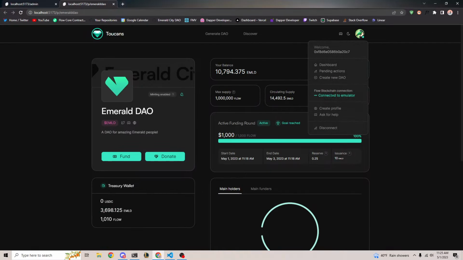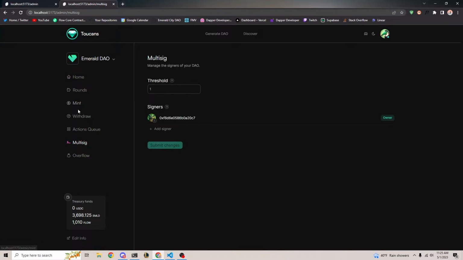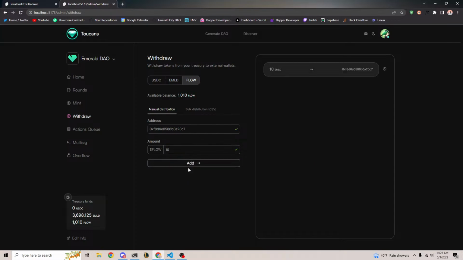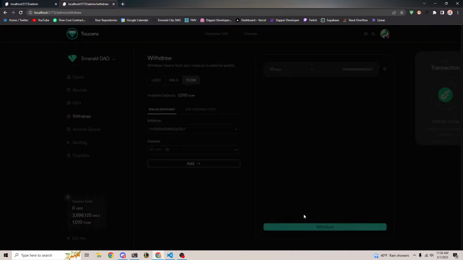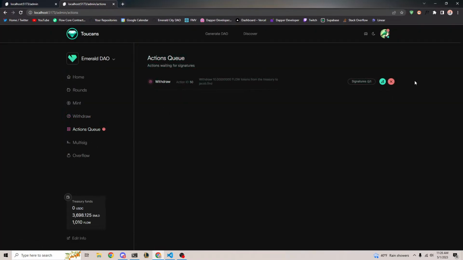Okay. Cool. So if we go back to our dashboard, we can see all the actions that are taking place, which is pretty cool. And let's talk more about the treasury now. If we wanted to, for example, withdraw tokens from the treasury, we can do that. Let's say we want to withdraw to this address, which is basically me. Out of the 1,010 that we have available, let's say we want to withdraw 10. We can create a withdraw attempt, and if we run this transaction, it will create a multi-signed action to withdraw from the treasury. And you can see it's now an action that's waiting to be signed.